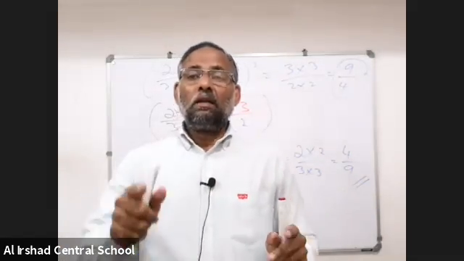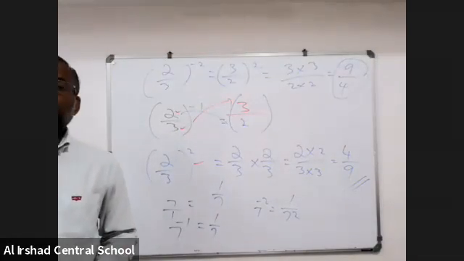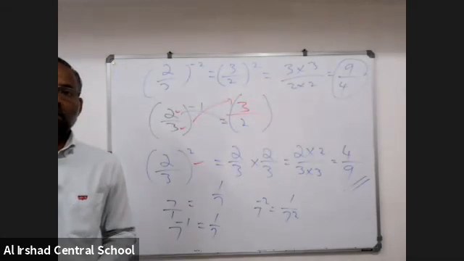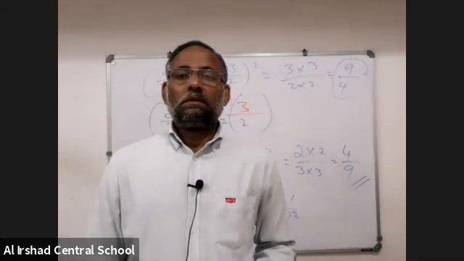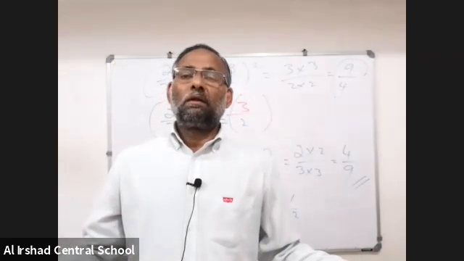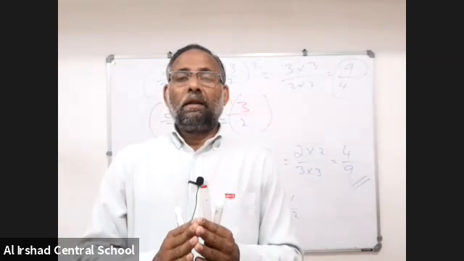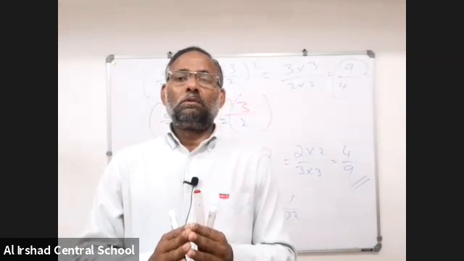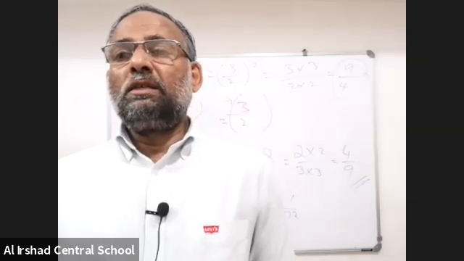Now I am telling, this one was hiding. I told you 1 is the best friend for multiplication. 0 is the enemy, dangerous atom bomb. 7 into 2 into 3 into 5 into 1, nothing, 7 only. 7 into 100 into 1 is 100. But 100 into 0 into 2 is 0, atom bomb. So in multiplication, 0 is your enemy and 1 is your best friend.